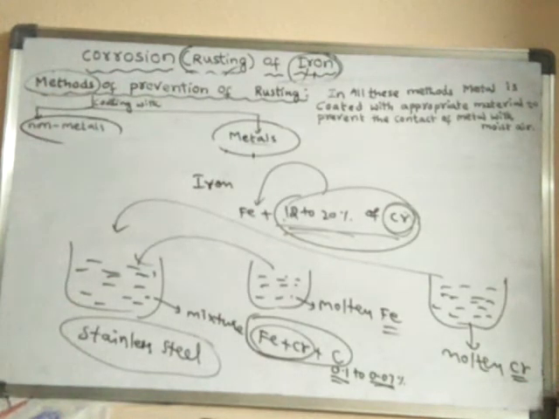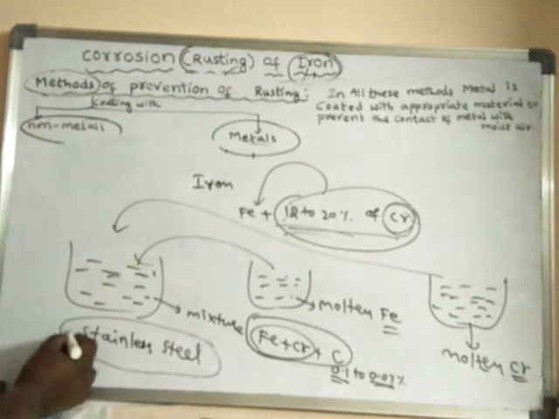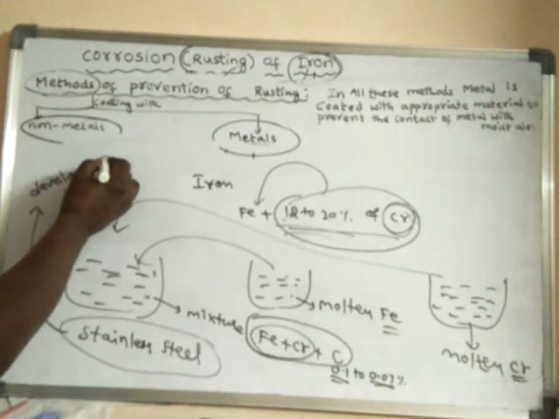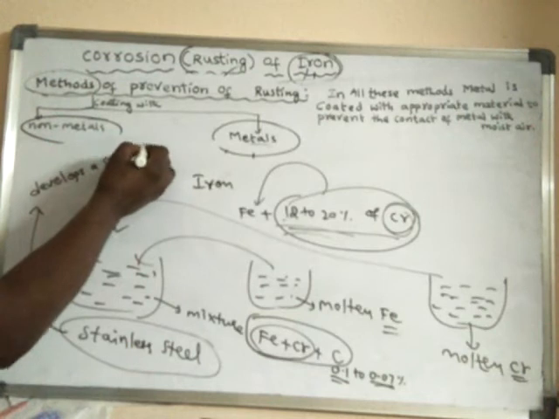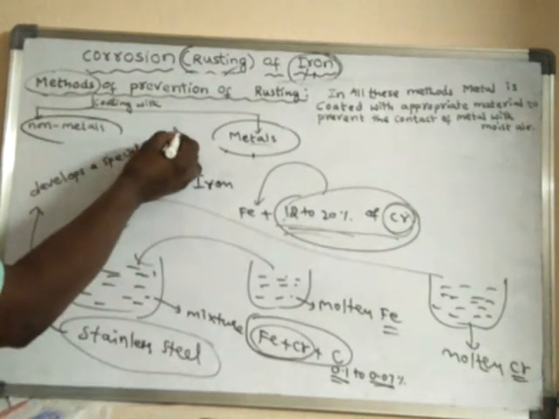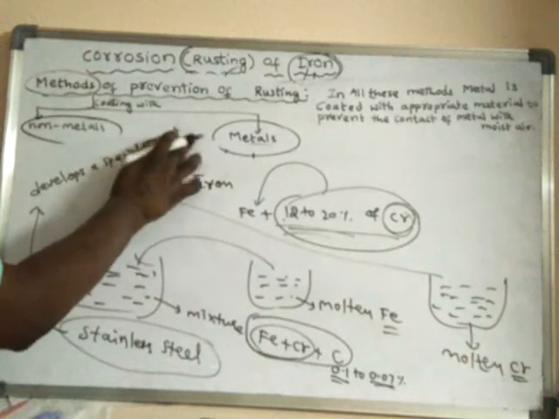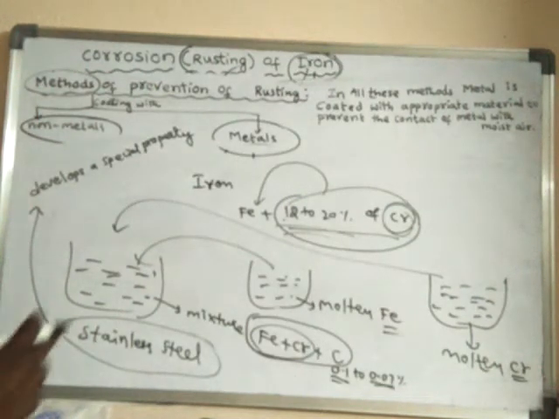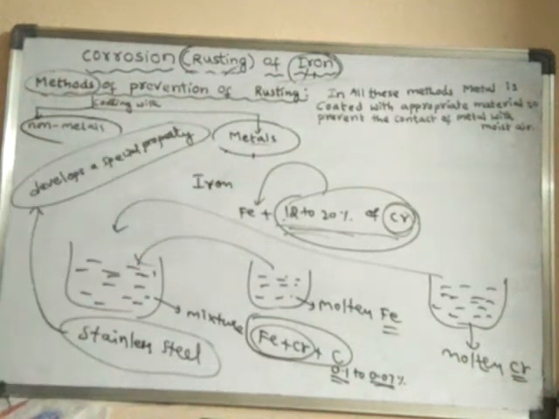It develops a special property due to which it does not rust in the moist air. So this stainless steel develops a special property so that iron cannot rust in moist air.